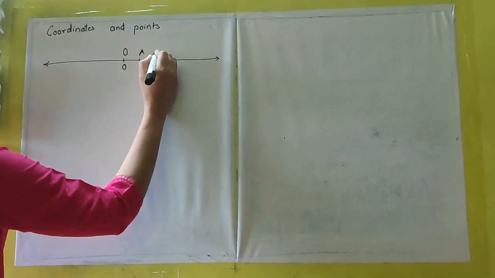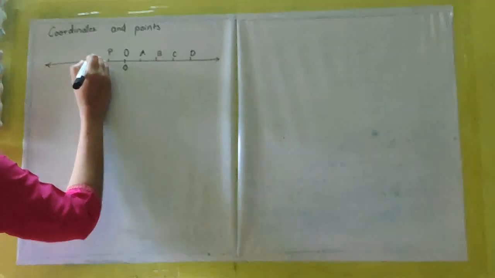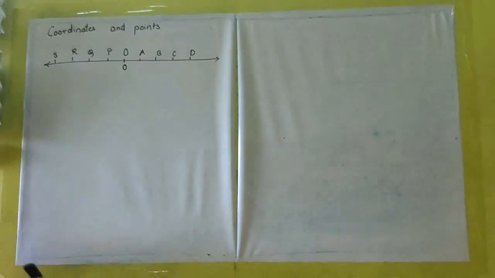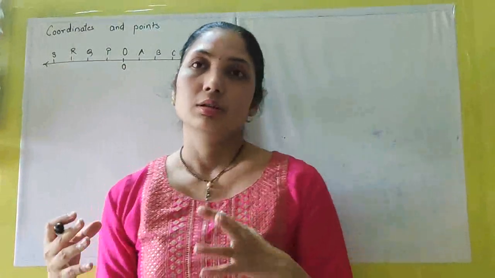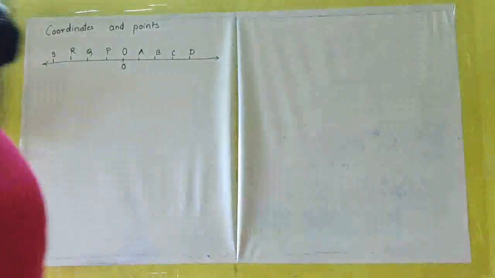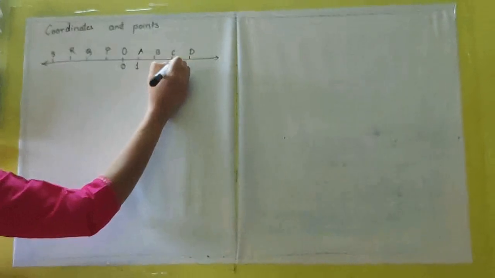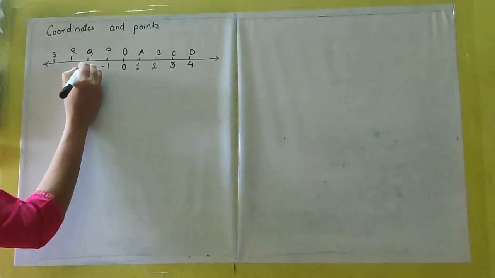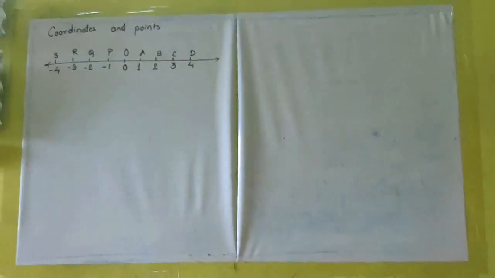I will plot points here. Here also I am plotting points. Now as you know, if I stand over here, the left side is positive and the right side is negative. So 1, 2, 3, 4, these all are positive numbers. -1, -2, -3, -4, these all are negative numbers.